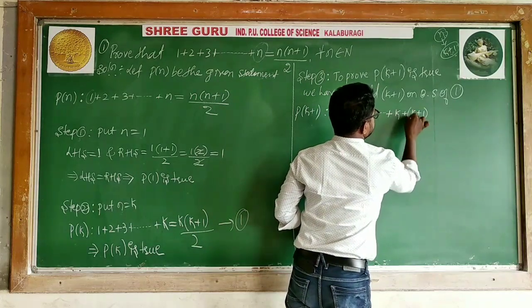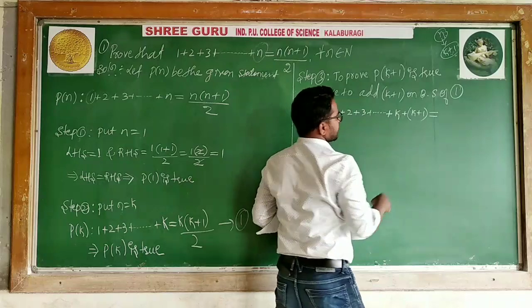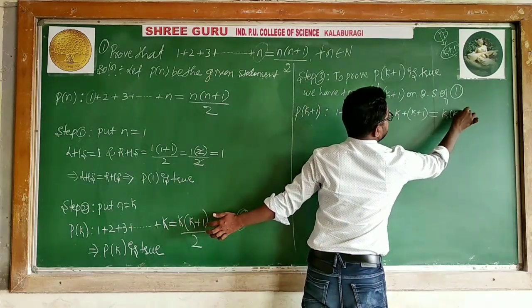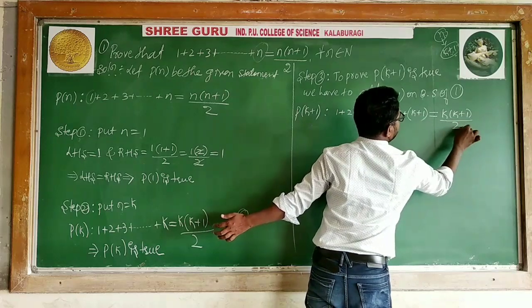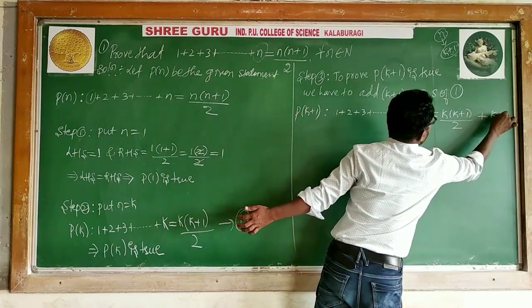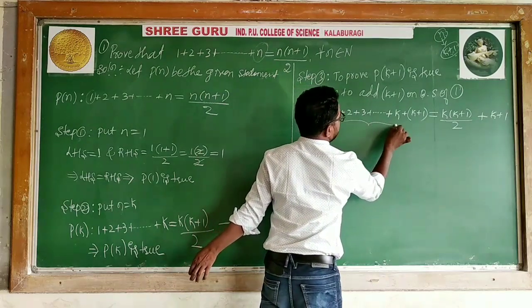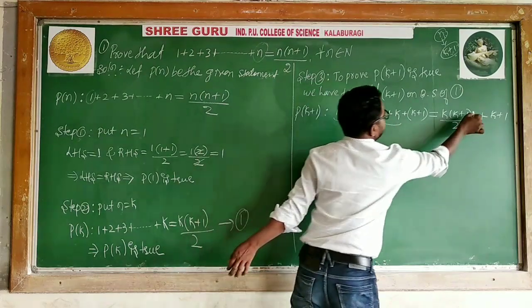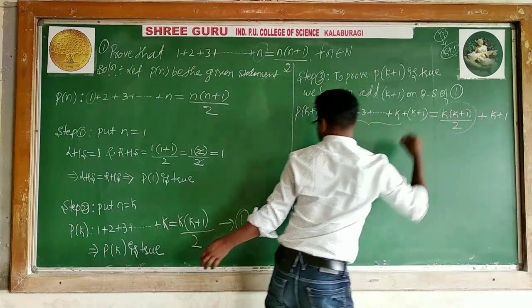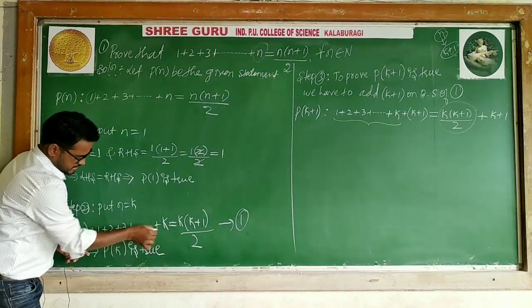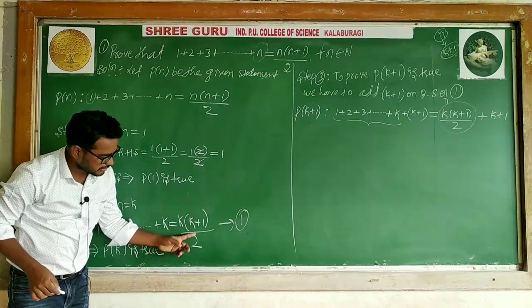So I added, it is equal to what we have already: k into k plus 1 divided by 2. What we are adding is k plus 1. What we have, this value, is now k plus 1 only. What we have is 1 plus 2 plus 3 plus so on up to k. This addition value is what? k into k plus 1 divided by 2.